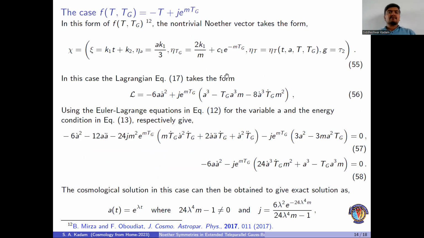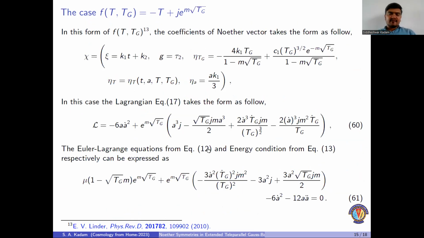Further, we have considered two more forms. One of them is minus T plus J into exponential of m into T_G. In this case, we have obtained the non-trivial Noether vector, which is described in equation number 55, and the point-like Lagrangian, as described in equation number 56. By putting this point-like Lagrangian in the Euler-Lagrange equations for A and T_G, we have obtained expressions 57 and 58. It is quite easy to obtain a solution for these. Here we have obtained an exact cosmological solution of the form e raised to the power lambda t, and we can see that there are some conditions on the model parameter m, which are described along with the de Sitter solution.